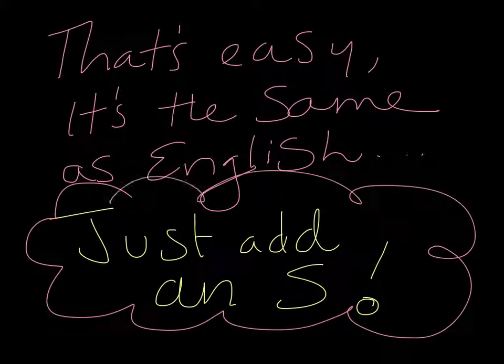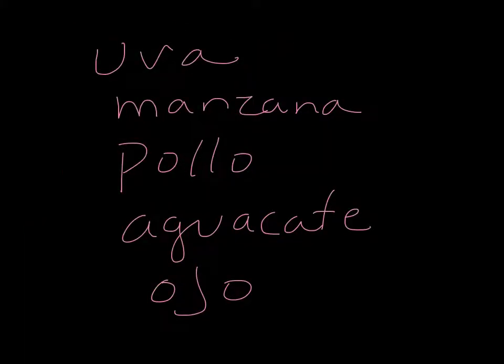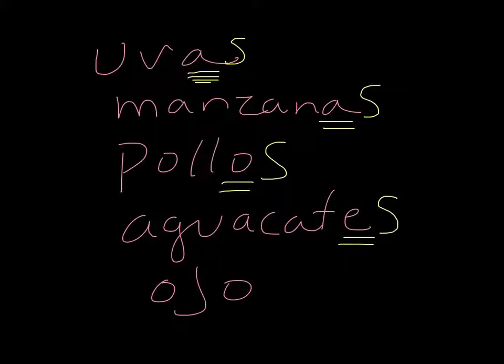It's just like English. Examples. Uva ends in a vowel, we just add an s. Manzana ends in a vowel, just add an s. Pollo is a vowel, just add an s. Aguacate, it's a vowel, just add an s. Ojo, it's a vowel, just add an s. So this part's pretty simple, it's just like English.